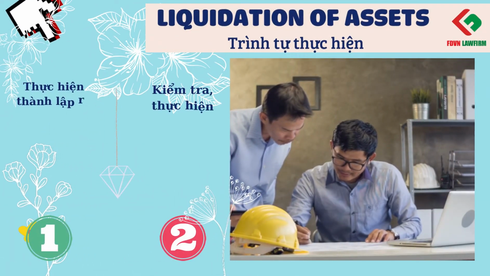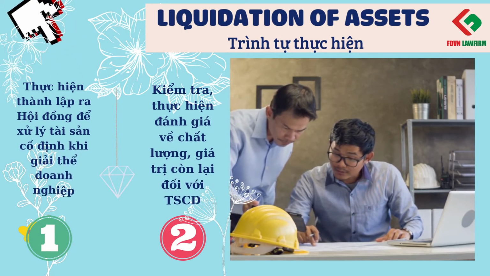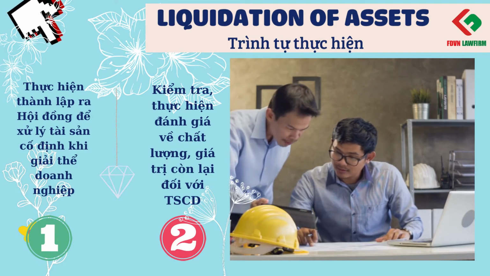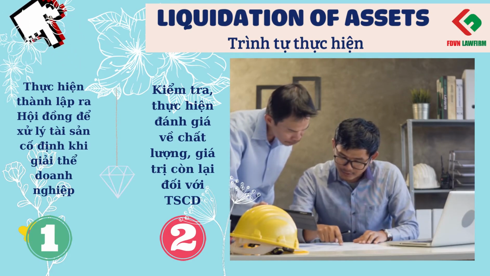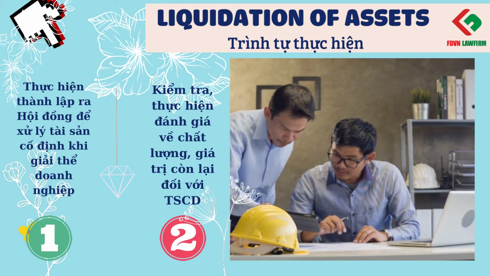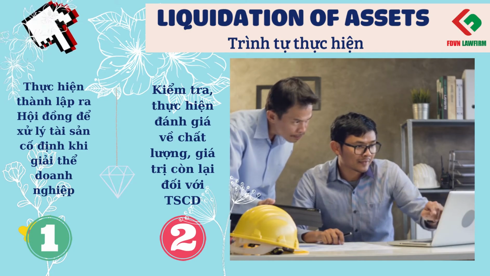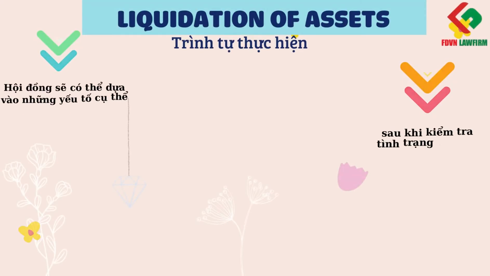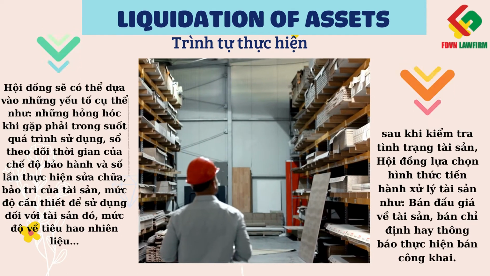The order of liquidation of enterprise assets is as follows. Step 1. Establish a council to handle fixed assets upon dissolution of the enterprise. Step 2. Conduct the inspection and assessment of the quality and residual value of fixed assets. Firstly, the inspection and assessment of the property is carried out as follows.